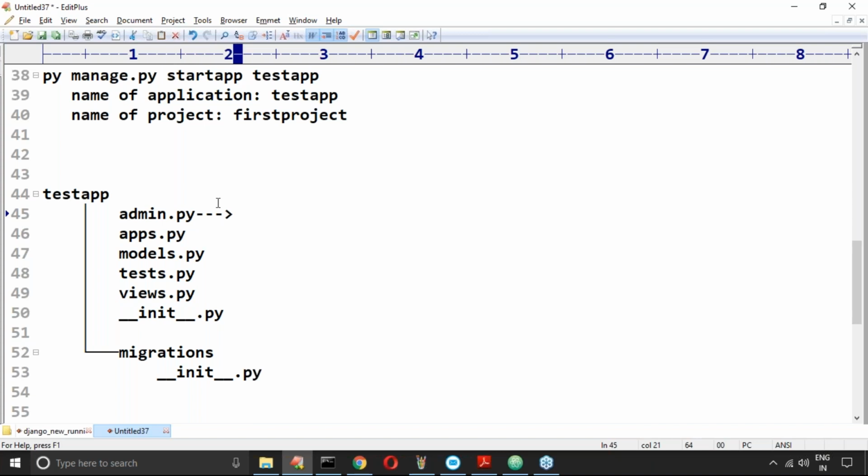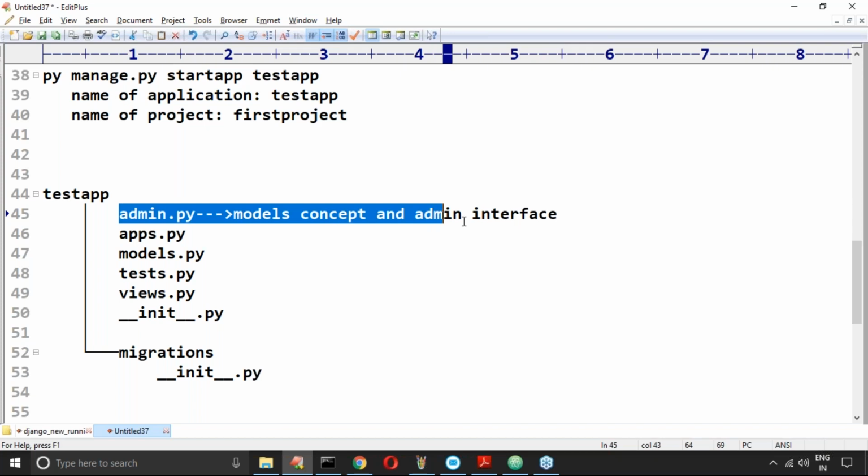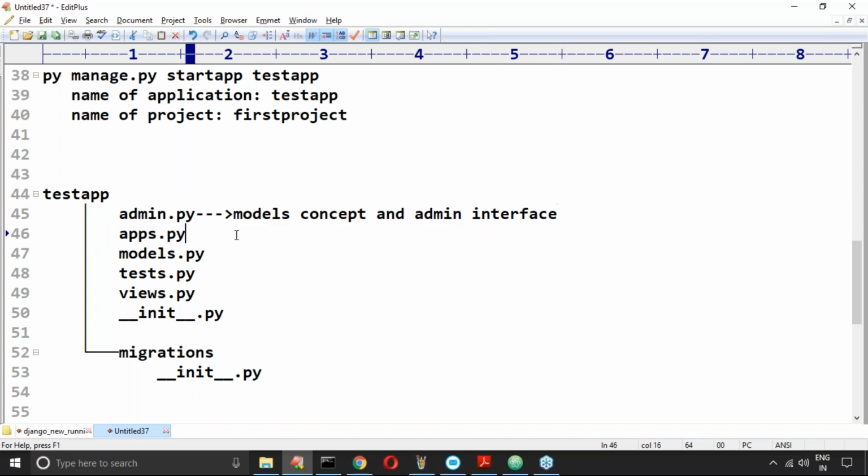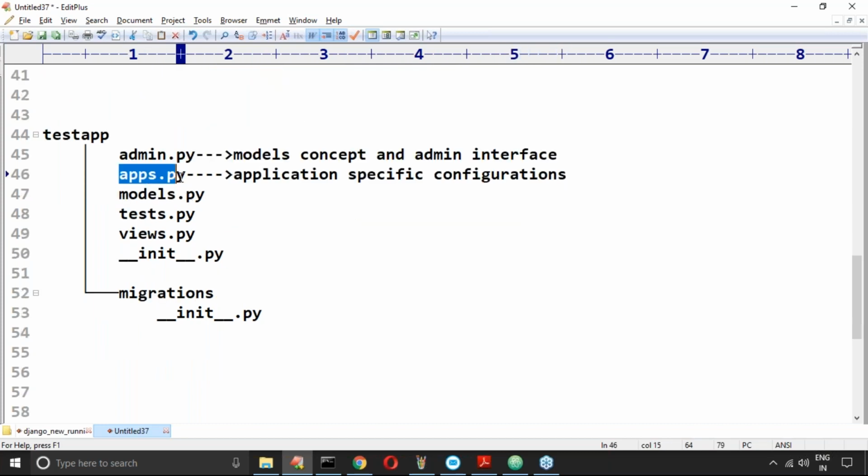Do you know for which purpose we are going to use admin.py? It is related to the models concept and admin interface. Since we don't know models or the admin interface yet, ignore it. But somewhere we definitely require to talk about this. Next, apps.py: application specific configurations we have to take care of inside apps.py.